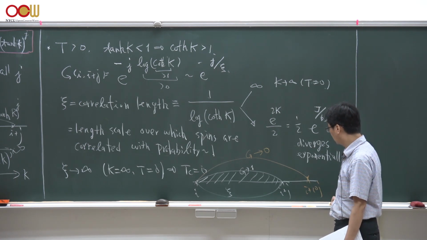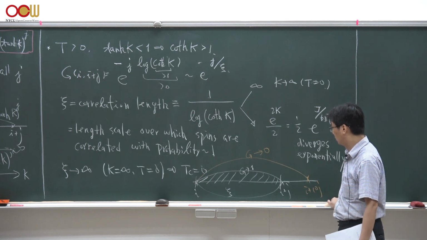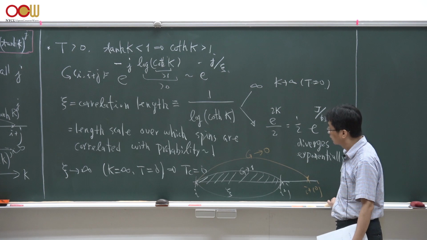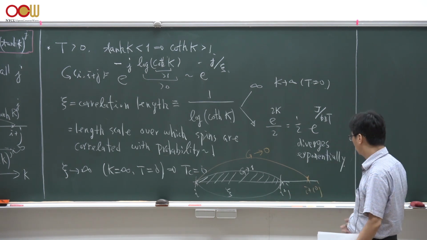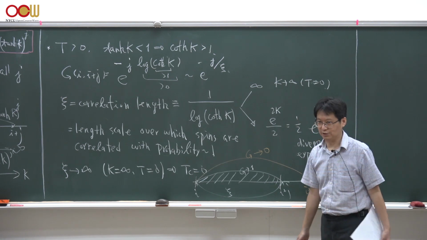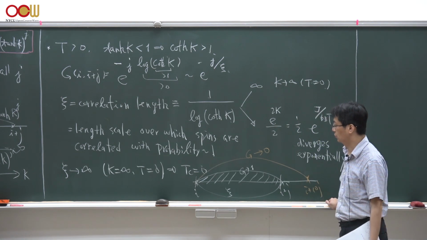In such a case, we call this spatial range or length scale over which the spins are perfectly correlated the correlation length. So for any distance beyond the correlation length, we don't have such a correlation between the observables, such as the spin-spin correlation function.